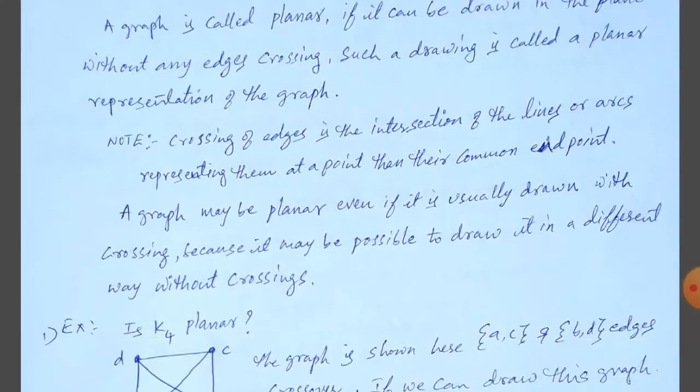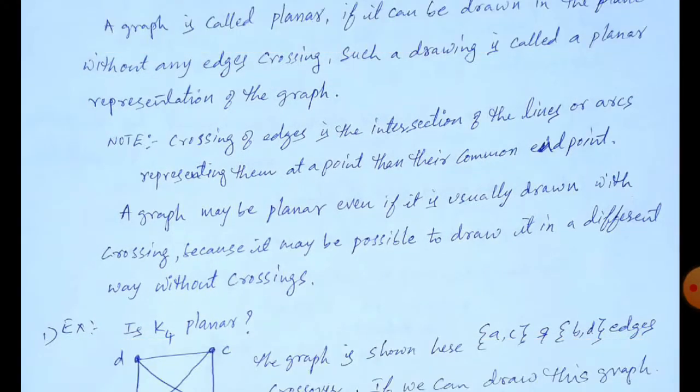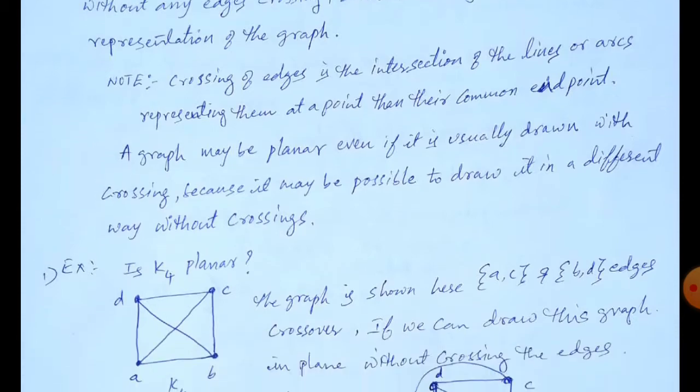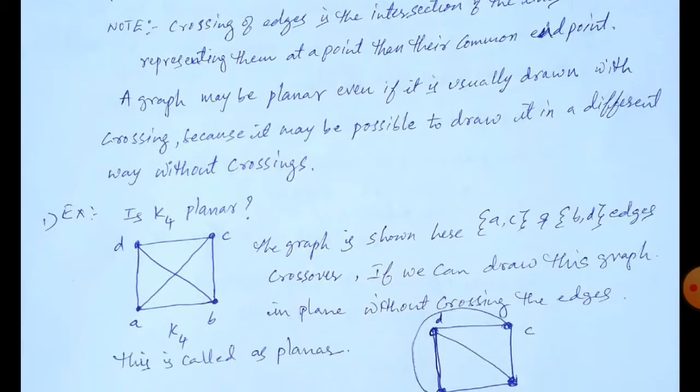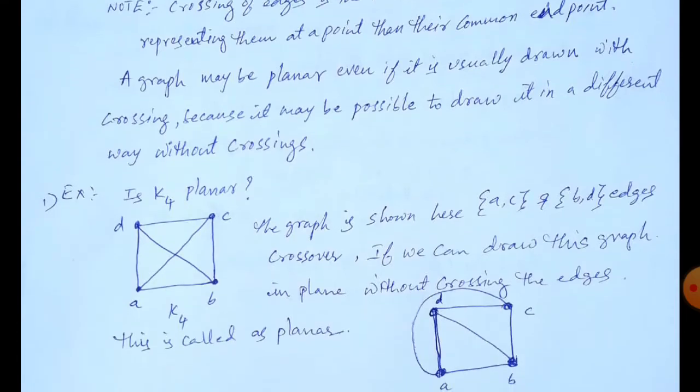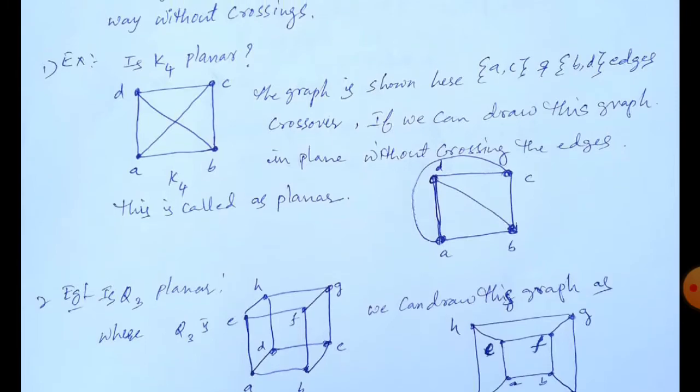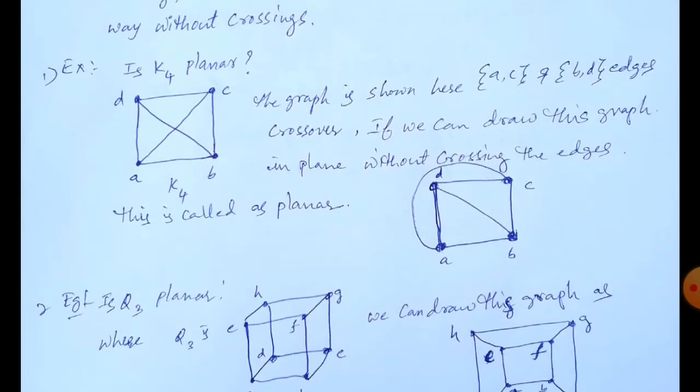Crossing of edges is the intersection of the lines or arcs representing them at a point other than their common end point. A graph may be planar even if it is usually drawn with crossings, because it may be possible to draw it in a different way without crossings. Now we'll see, for example, is K4 planar?